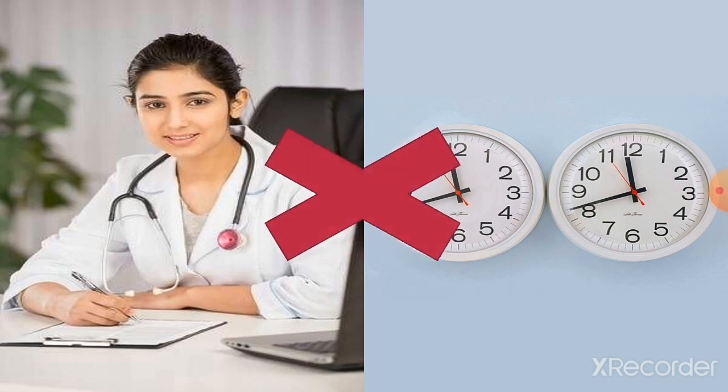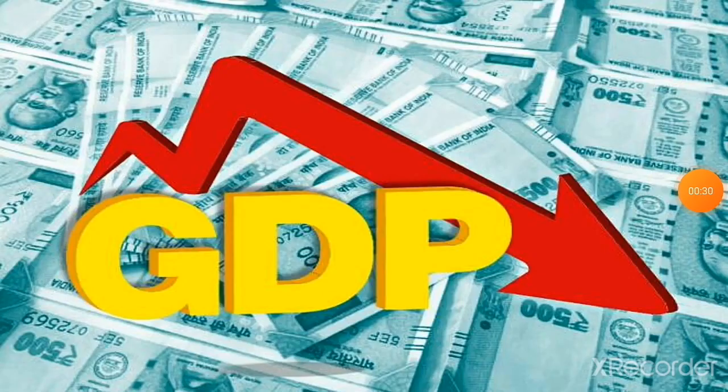Likewise, there is no sensible way to add the quantities of goods produced with those of services produced. How would we add the quantity of clocks produced in the country with the service produced by a doctor? The GDP solved this problem by measuring the goods and services in the currency of the country, which is the rupee in the case of India.